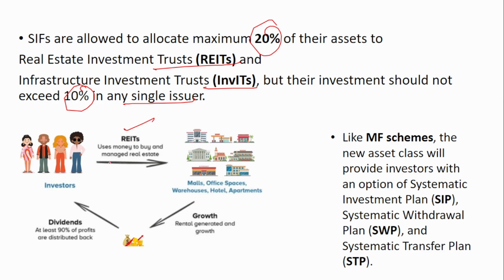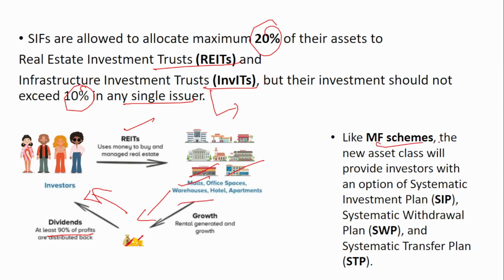So you know that a REIT is nothing but people pooling in their money and investing in real estate like malls, office spaces, warehouses and all, and that generates income in the form of rental. So these offices and malls have to pay rent, right? This rental is the profit from this fund and it is distributed as dividends to the investors. At least 90% of the profits are distributed back to the investors. So this is their return. This is how REITs work and this is how InvITs work also. InvITs are invested in infrastructure like highways and all. In REITs, they are invested in real estate like malls, office spaces, warehouses.